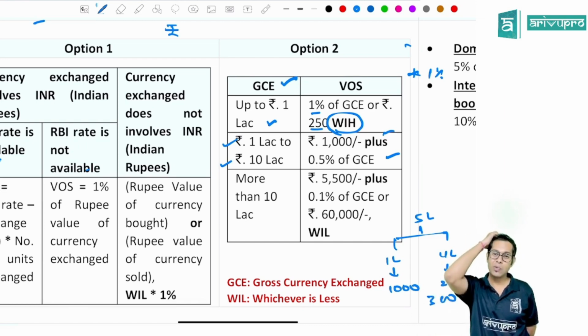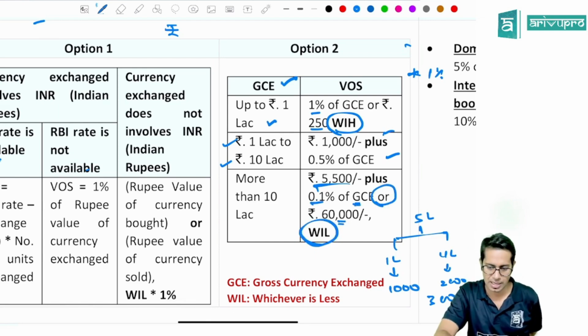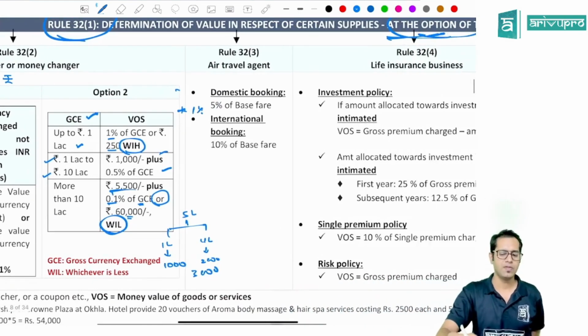So what if I exchange more than 10 lakh rupees? If you exchange more than 10 lakh rupees, then 5500 rupees plus 0.1% of gross currency exchange or rupees 60,000, whichever is less, will be taken as value of supply.